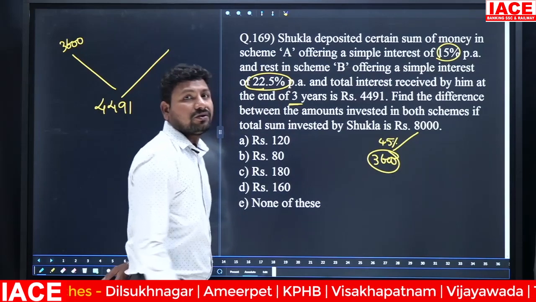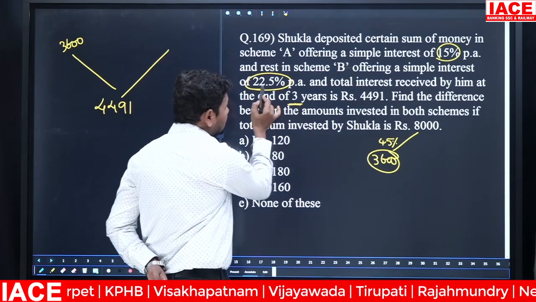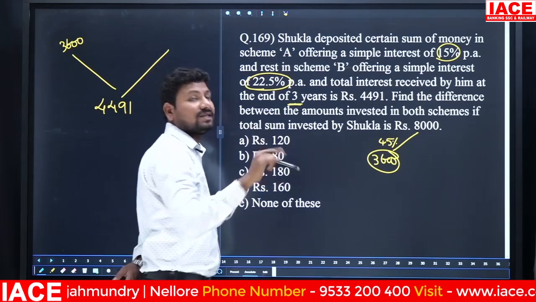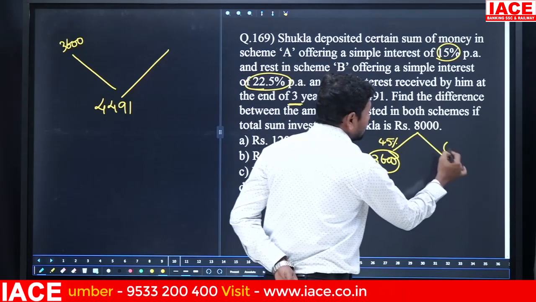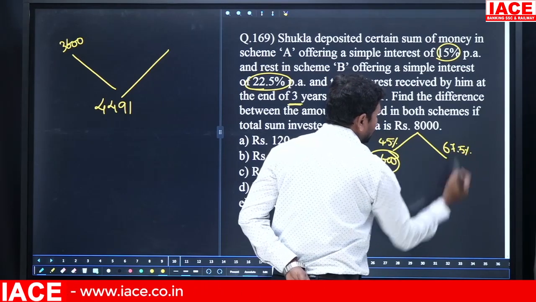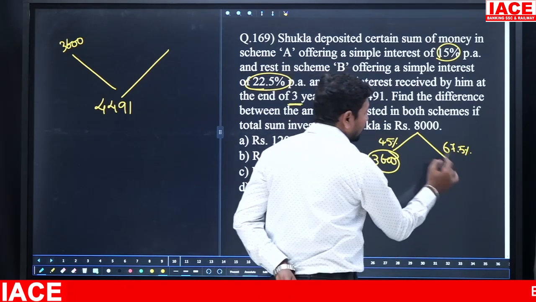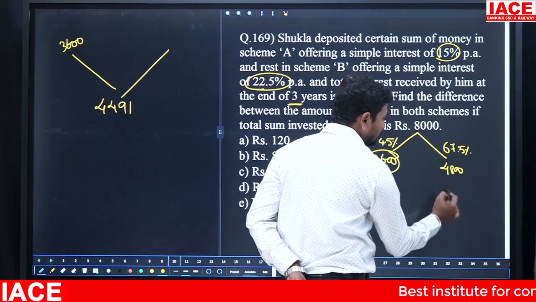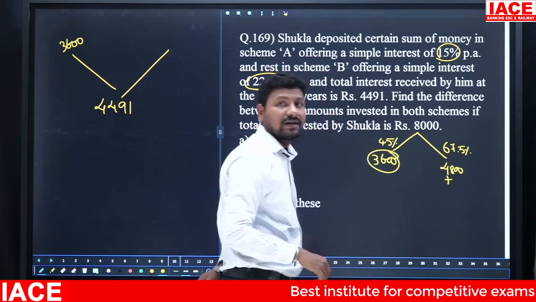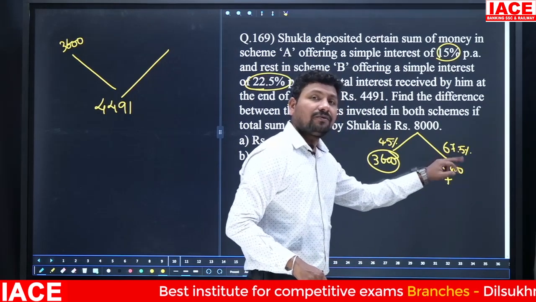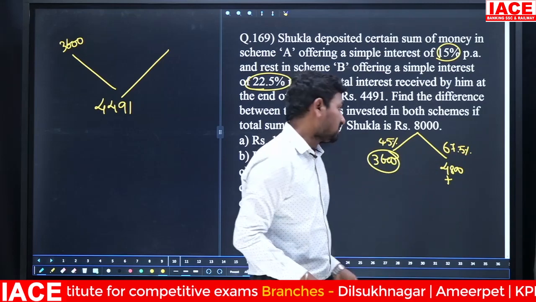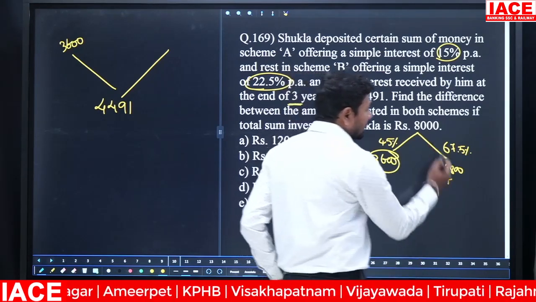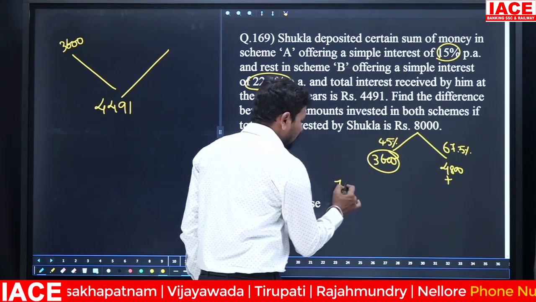22.5% is for 1 year. For 3 years, 22 times 3 is 66, and 0.5 times 3 is 1.5. So 67.5% is required. 60% of 8,000 is 4,800. Plus 7.5% is extra required. 7.5 doubled is 15, 15 doubled is 30, 30 doubled is 60. Then 7.5 is multiplied by 8.